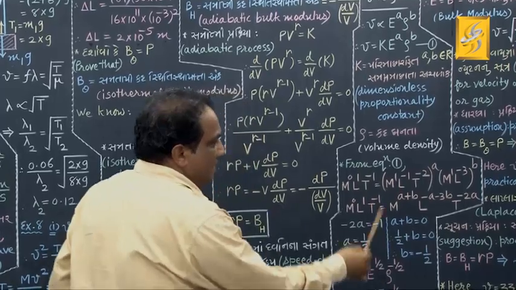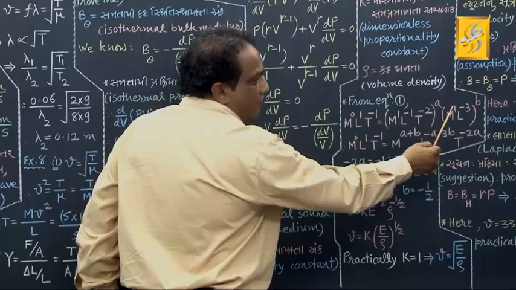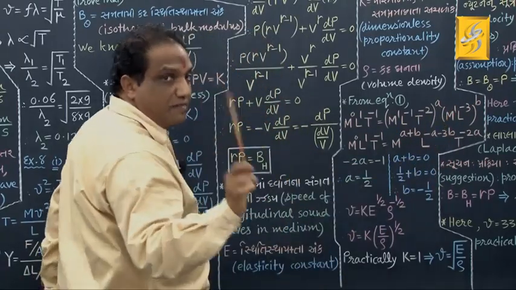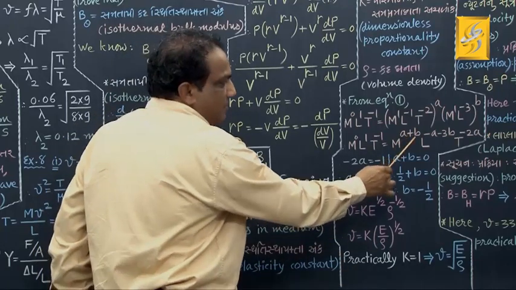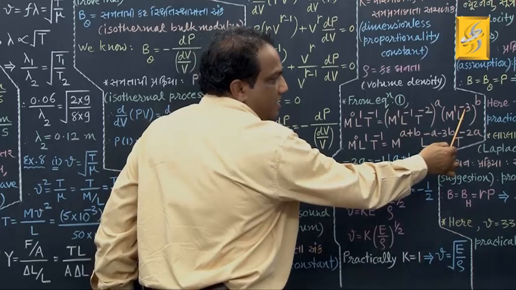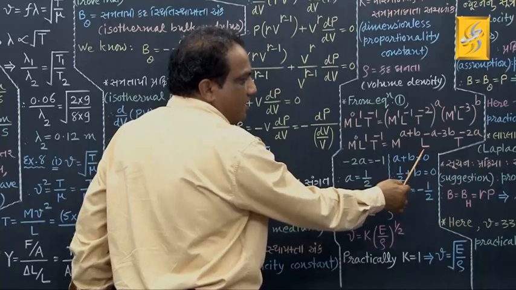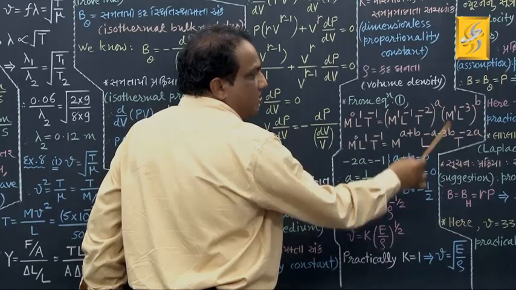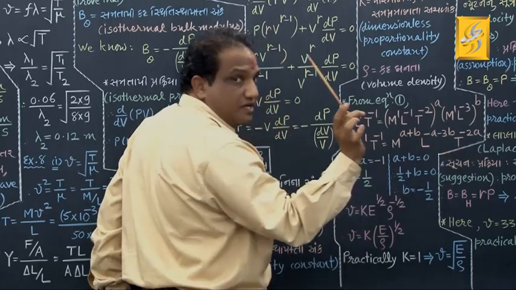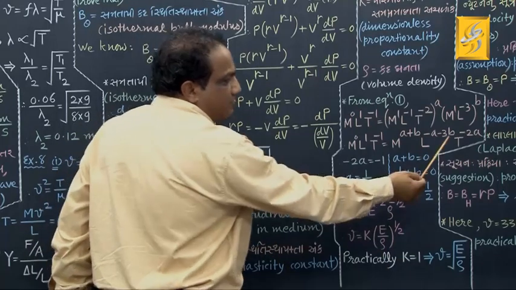Correct? Fine. Now this left side as it is. M raised to 1 into A, that is A, 1 into B, that is B, M raised to A into M raised to B. The base is the same, so add the powers: M raised to A plus B. L raised to minus 1 into A, that is minus A, L raised to minus 3 into B, that is minus 3B, so L raised to minus A minus 3B. T raised to minus 2 into A. Correct? Fine.